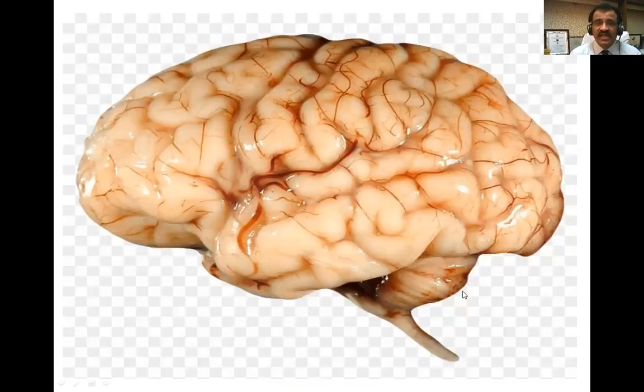Let us have a look at a real brain of a child. So this is a real brain of a child. It is not fully developed. We can see that there are many more sulci and gyri here, plus the cerebellum is not fully developed. You can see the cerebellum here, a really small brain, and you can see the brainstem here. So the midbrain is hidden inside it. This is the pons and this is the medulla oblongata, further continuing into the spinal cord.